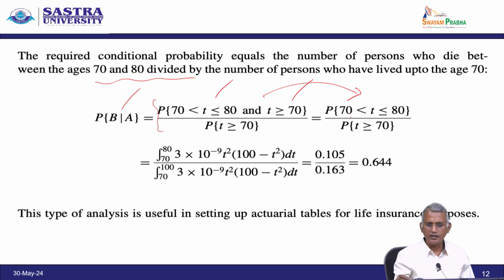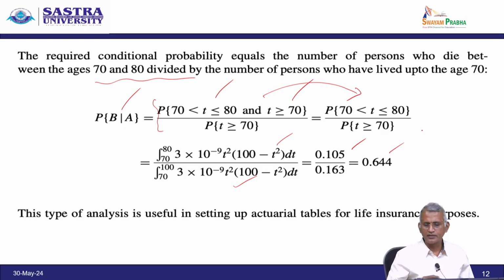The numerator is the integral from 70 to 80 of 3 into 10 power minus 9 into t square of (100 minus t) square dt, and the denominator, for t greater than or equal to 70, is the integral from 70 to 100 of the same function. Already I explained how to do the integration. Simplifying, the numerator is 0.105 and the denominator is 0.163.